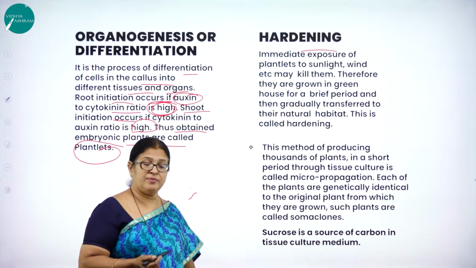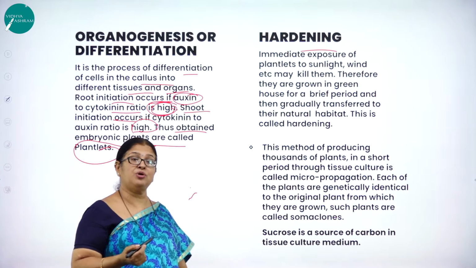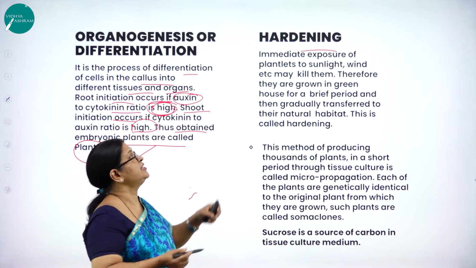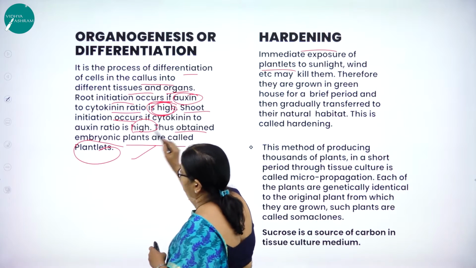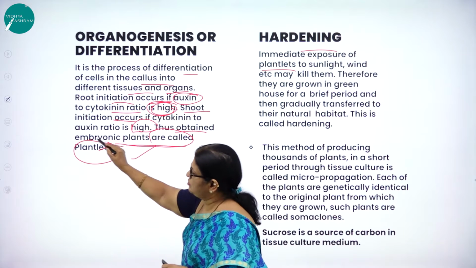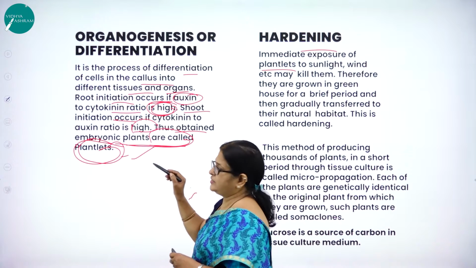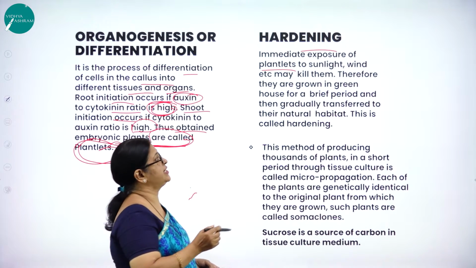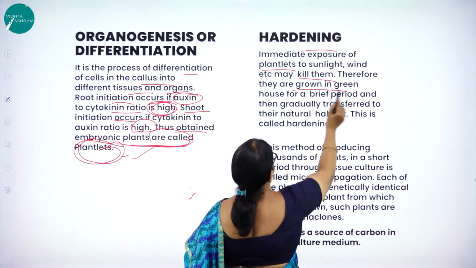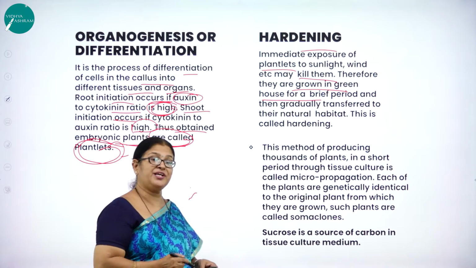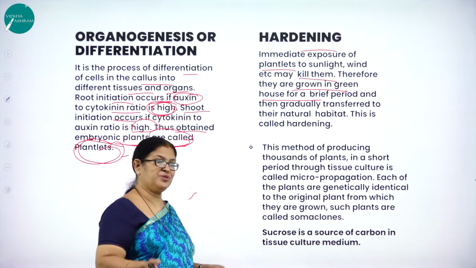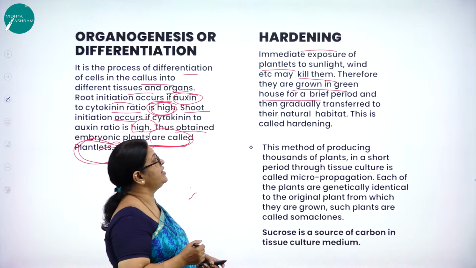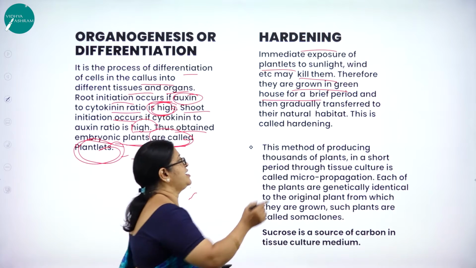As I said, tissue culture is done in controlled conditions of light and temperature. So what are plantlets? The embryonic plants obtained through callus are called plantlets. Immediate exposure of plantlets to sunlight, wind, etc. may kill them. Therefore they are grown in a greenhouse. You might have come across greenhouses, where many plants are grown. They are grown in the greenhouse for a brief period and then gradually transferred to their natural habitat.